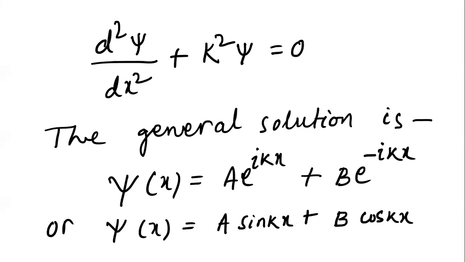You find d psi by dx and then d square psi by dx square, and then you write k square psi, substitute it, and you will see that it satisfies the above differential equation. So the general solution can be taken as psi x equals A sin kx plus B cos kx. For simplicity, in one dimension it is not required to take the exponential function; you can also take this sine and cosine to solve it further.